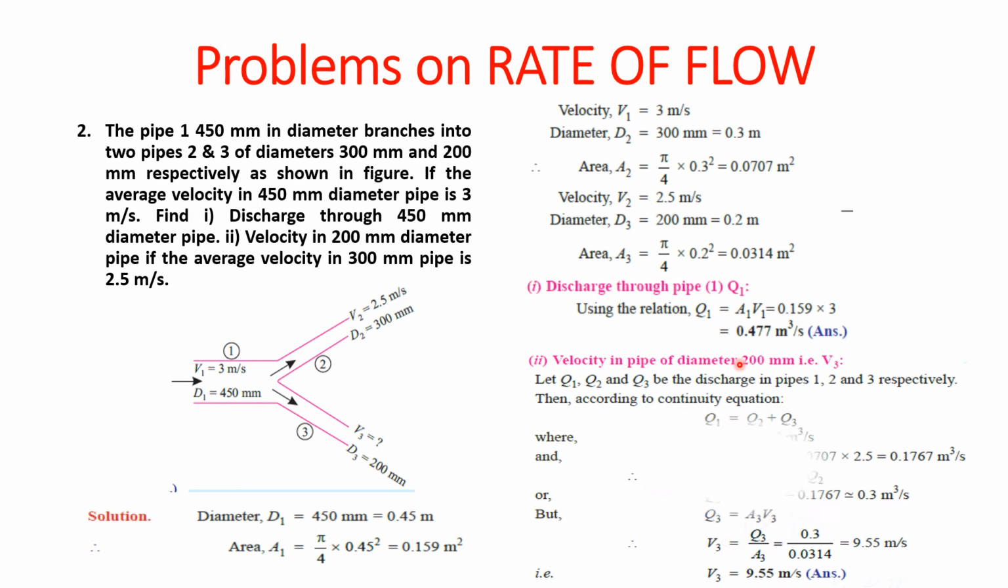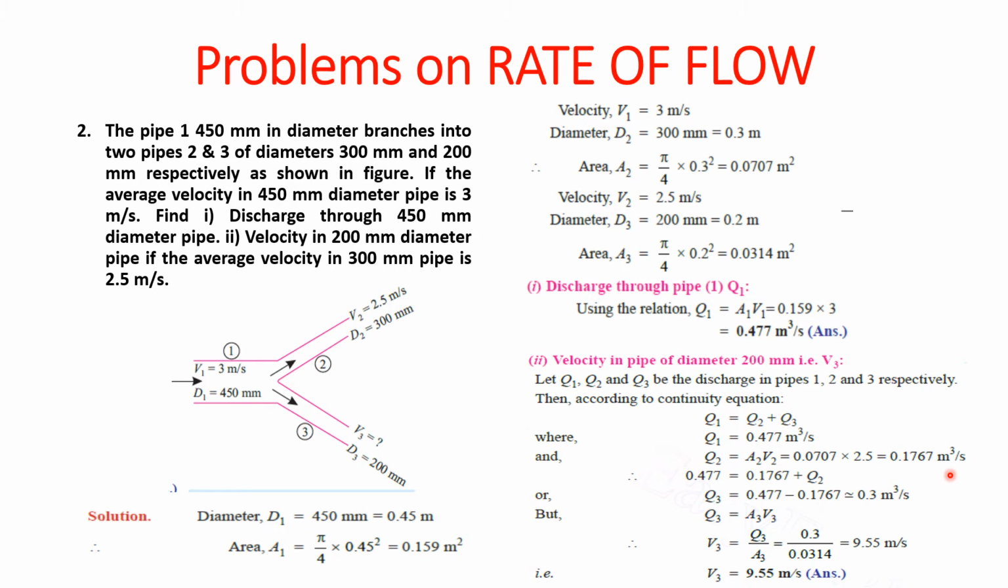Then the velocity in the pipe of diameter 200 mm. This we have to find, V3. So we can find it like this: the total discharge Q1 will be equal to Q2 plus Q3, because Q1 is branched into two pipes. So Q1 will be equal to Q2 plus Q3. Now Q1 is 0.477 meter cube per second. We can find the value of Q2 also because we are having V2 and A2. So Q2 will be equal to A2 V2, which is 0.0707 into 2.5. So we get Q2 equal to 0.1767 meter cube per second.